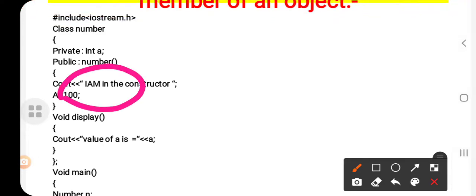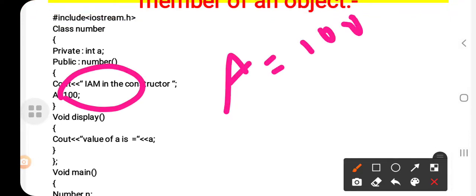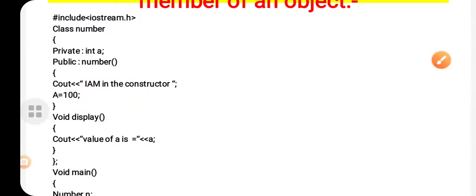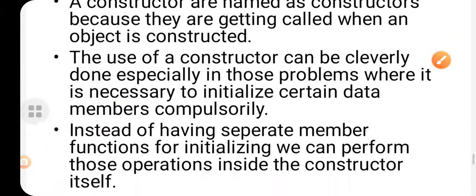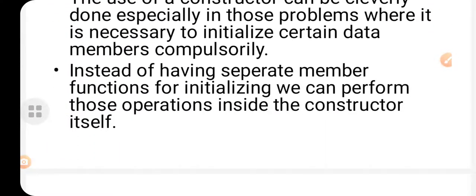As I showed in this example, see here the data member A is equals to 100 is initialized. So like this, in some programs there is a need where we have to initialize the value. At that time we can use the constructor. Instead of having separate member functions for initializing, we can perform those operations inside the constructor itself.